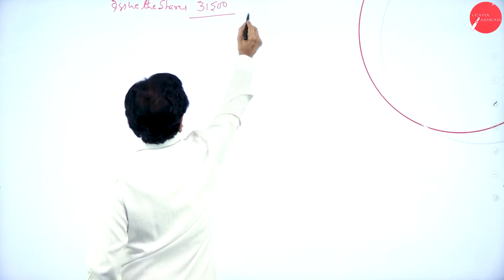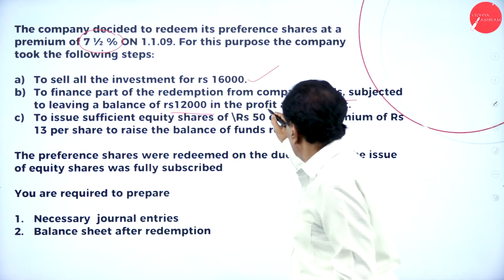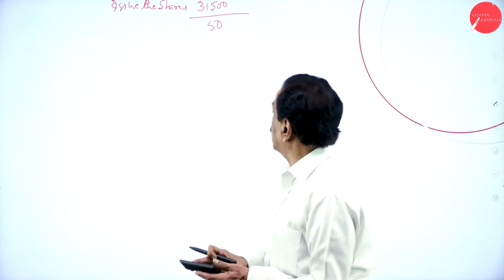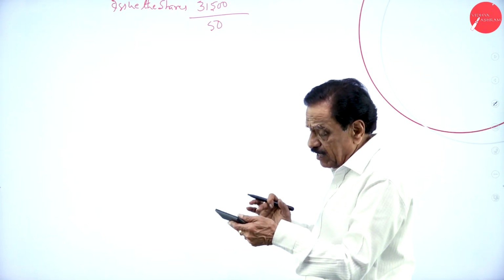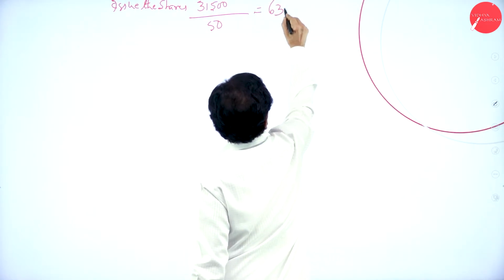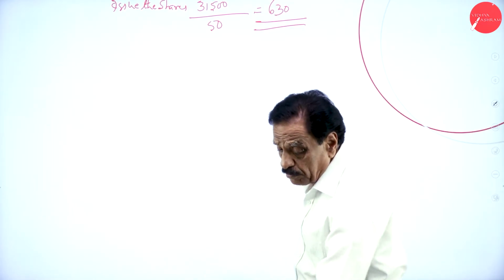How much shortage now? 31,500 divided by the face value. See the question? Issue the shares. The face value is 50. 31,500 divided by 50 is 630 shares. 630 shares can be issued to the public.